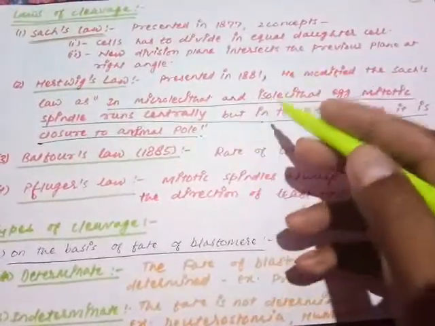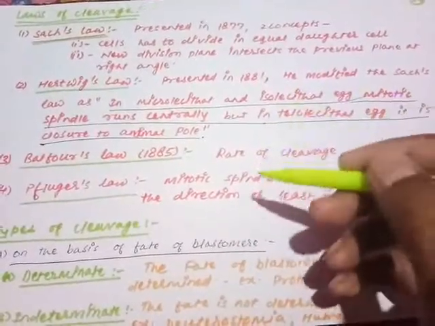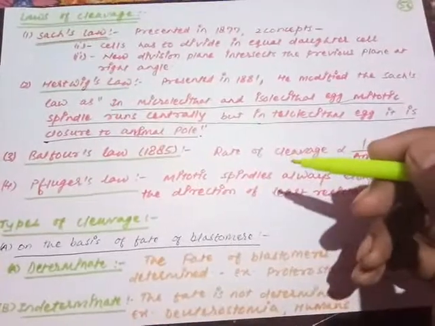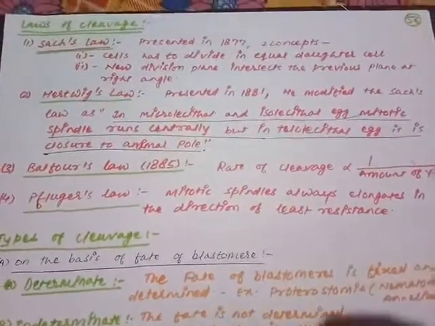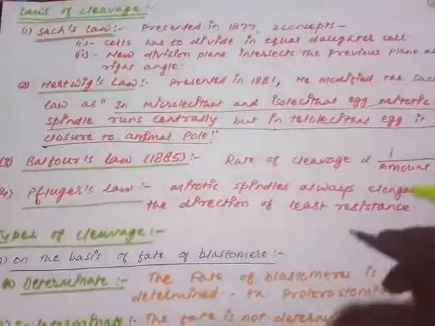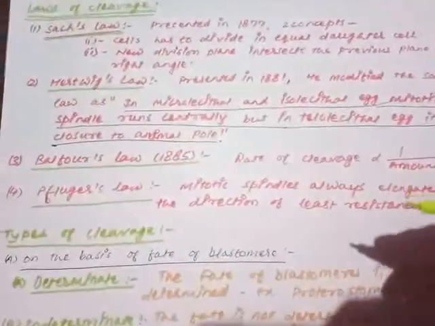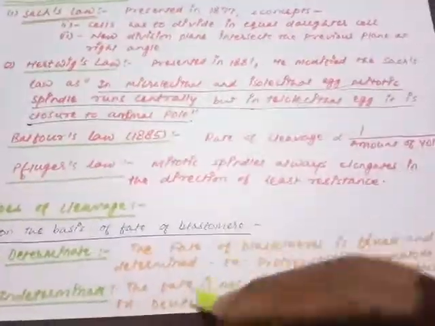So this is clear to you. Sachs, Hartwig, Balfour's and Flugger's law. The important principle is Balfour's law, where the yolk provides a resistance on the process of cleavage, or the yolk has a negative impact on the process of cleavage.